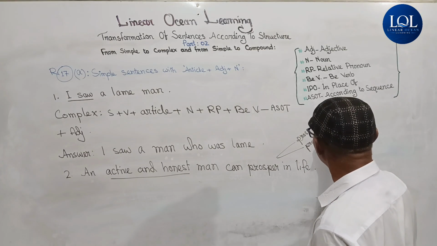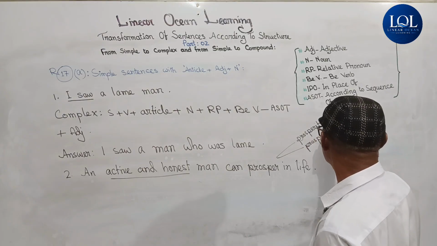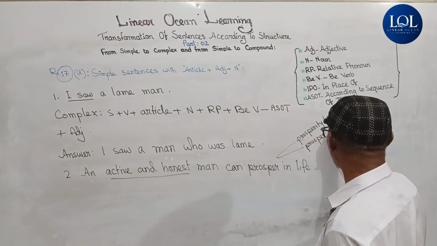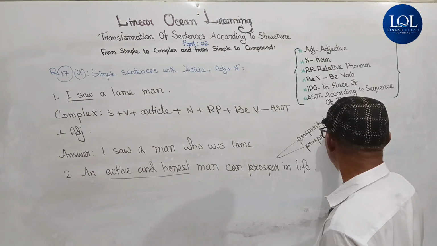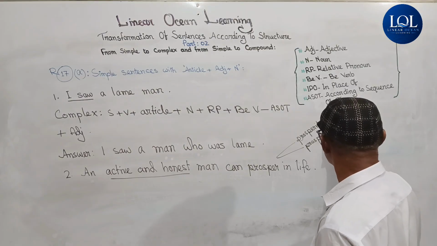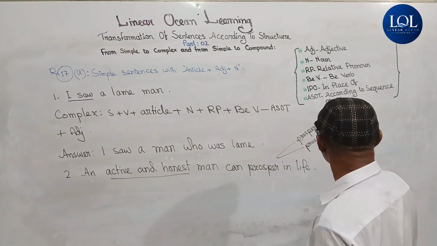This is my new technique to learn more words out of one word. Prosperous, this one is an adjective, adj.